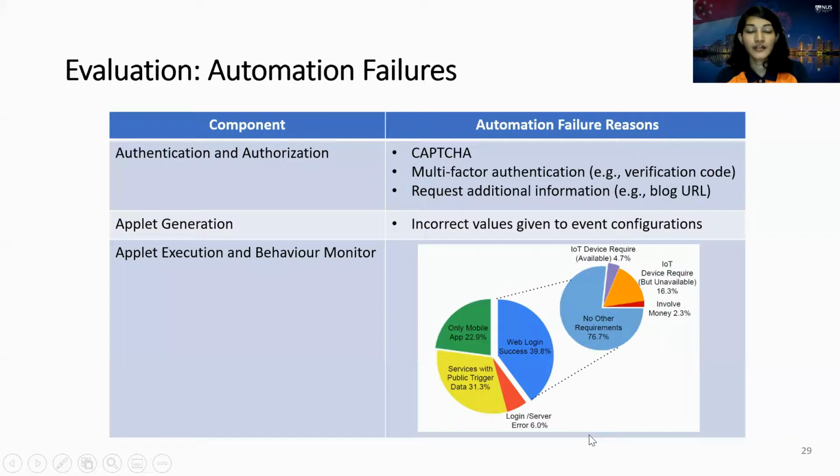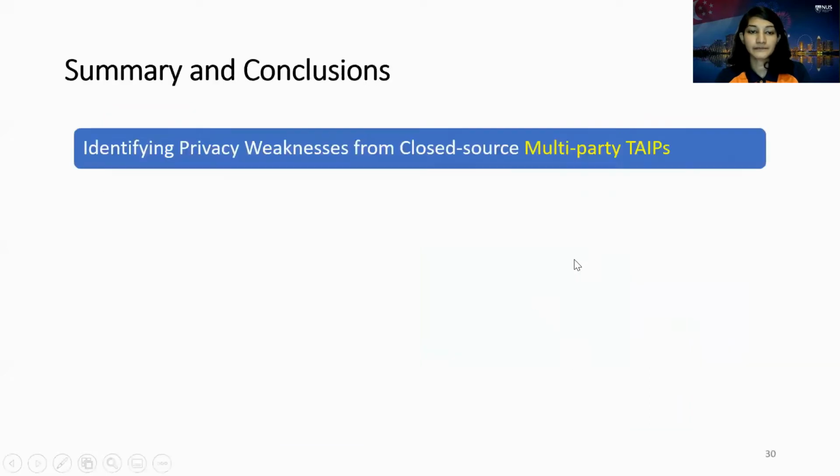We also evaluated automation failures of our approach during the authentication and authorization. And when there is additional verification, we couldn't automate them. During the applet generation, some values were incorrectly given to the event configurations. During the applet execution and behavior monitoring, we faced some login or server-side errors, and also from the successful login cases, we didn't have IoT devices, and some triggers involve money, so we couldn't test them.